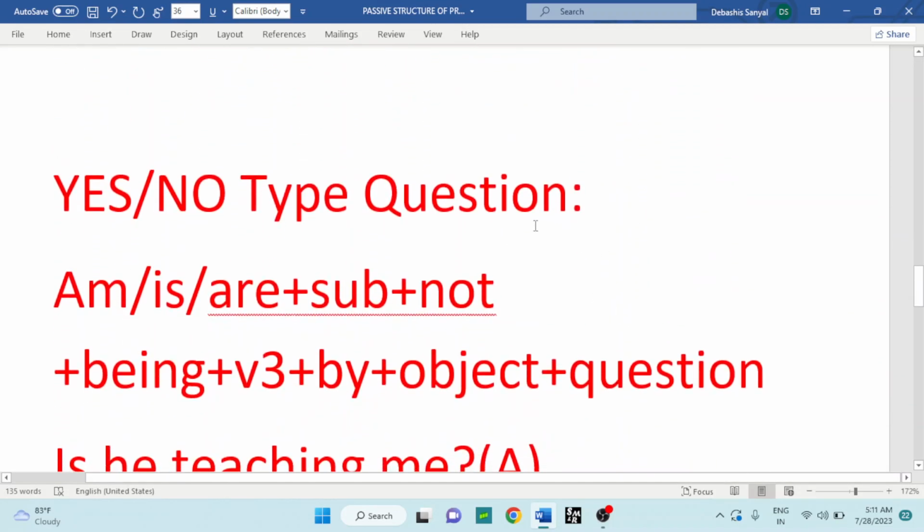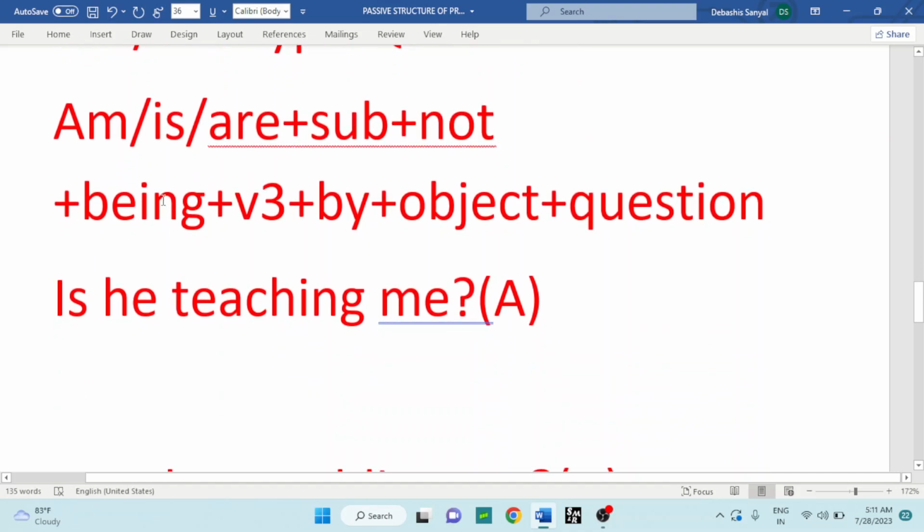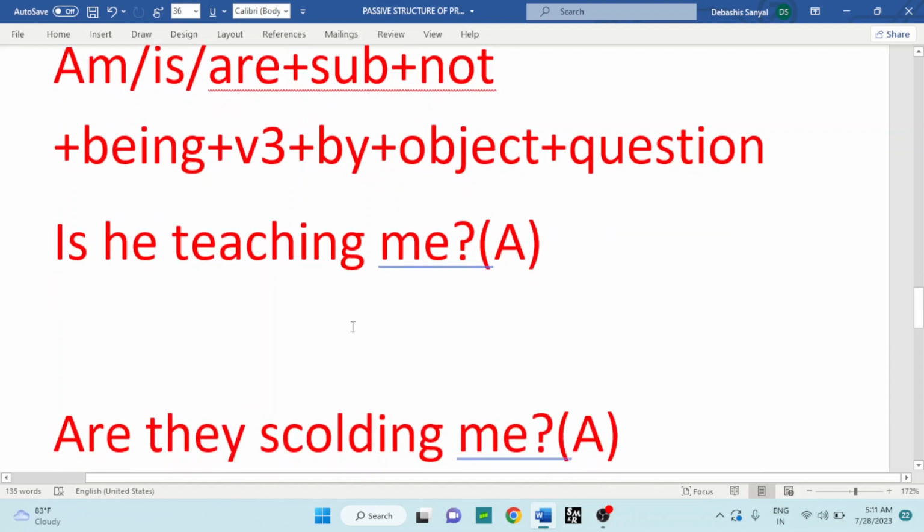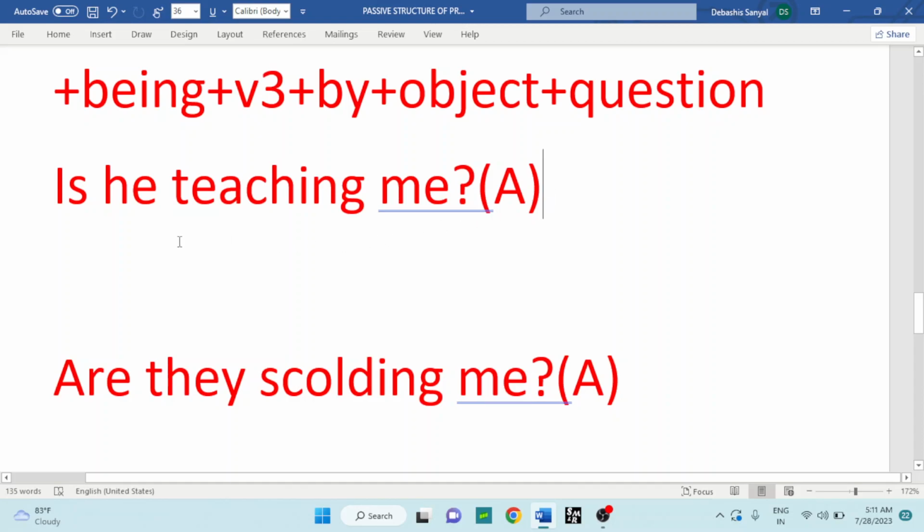Next one, yes no type question. In case of a yes no type question, we have to place am, is, are to start the sentence in passive, then subject, not, being, third form of the verb, then by object, question mark. Is he teaching me? The sentence can be answered using yes or no, so it's a yes no type question. Then the object me becomes the subject.